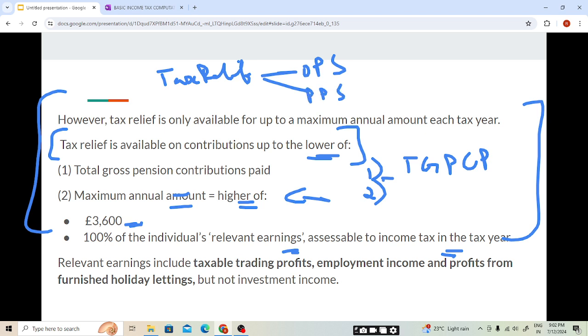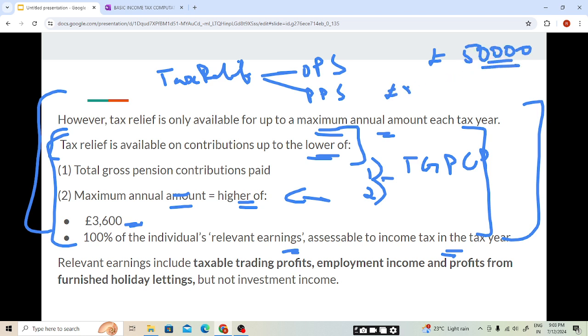So tax relief is only available up to a maximum annual amount, but we'll be using this formula to get R. Because, students, as given by me in the example, if 50,000 is our maximum annual amount and we have only contributed 10,000, relief will be available only on 10,000, because we are only contributing 10,000. So we are taking the lower of total gross pension contribution paid and maximum annual amount. I hope this is clear.